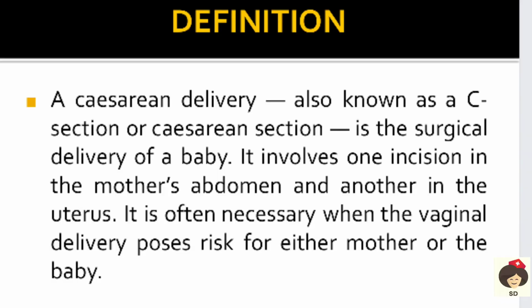Coming to the definition, cesarean delivery is also called C-section or cesarean section. Here we surgically remove the baby from the mother's abdomen. An incision, that is a cut, is made on the mother's abdomen and also on the uterus in order to remove the baby, and this carries more risk than a normal vaginal delivery.